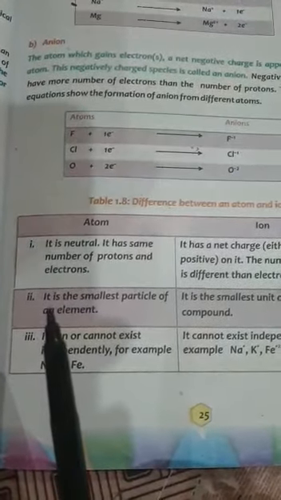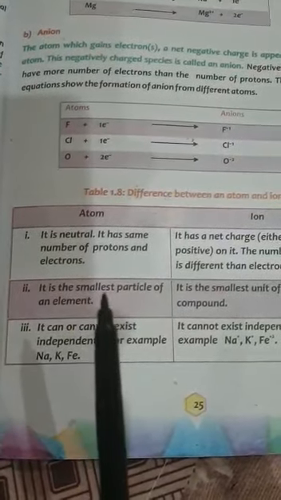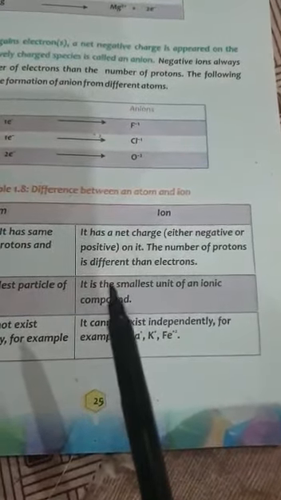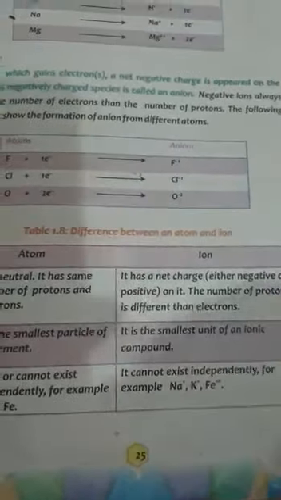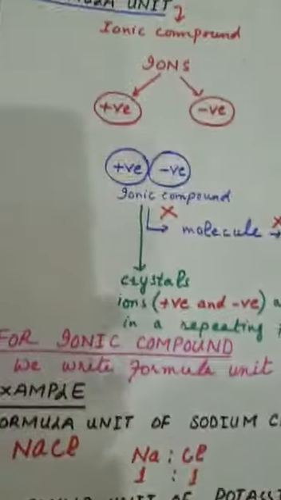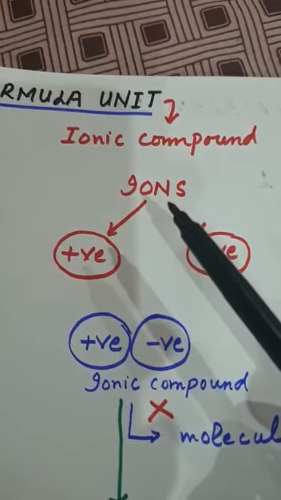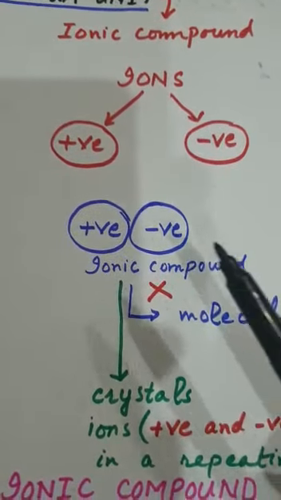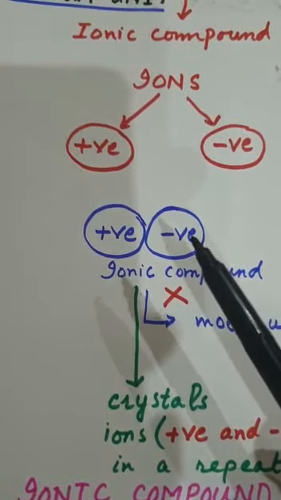The second difference is that an atom is the smallest particle of an element. You know very well that an atom is the smallest particle of an element. Now in the case of an ion, it is the smallest unit of an ionic compound. If you remember, in the previous lecture we discussed that ionic compounds are composed of ions, and that they are formed by the combination of positive ions and negative ions.